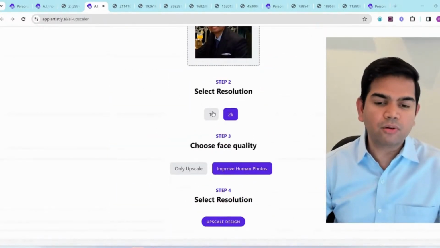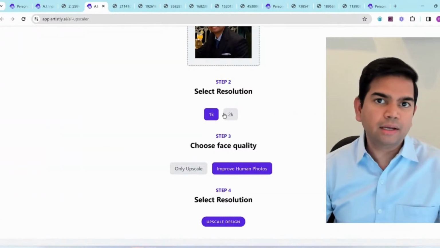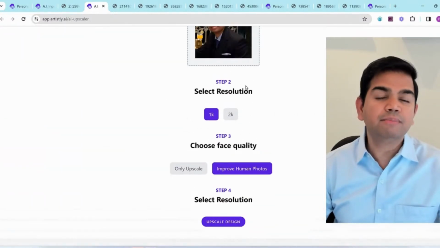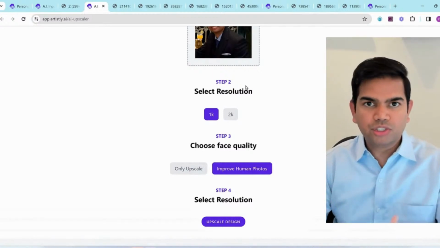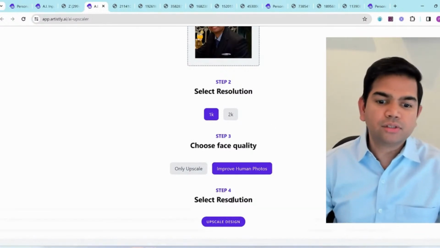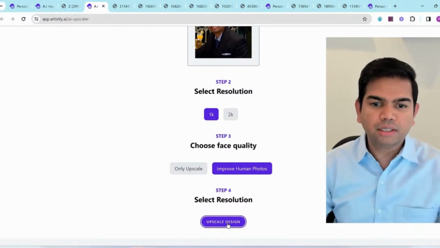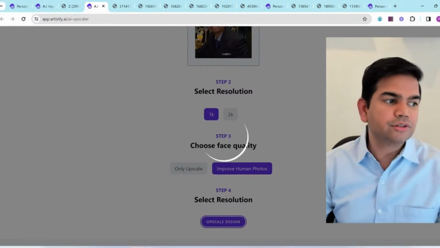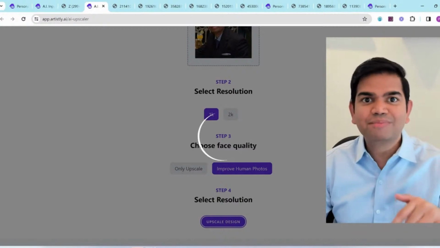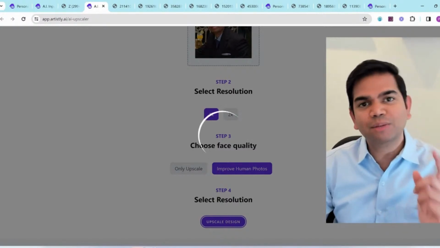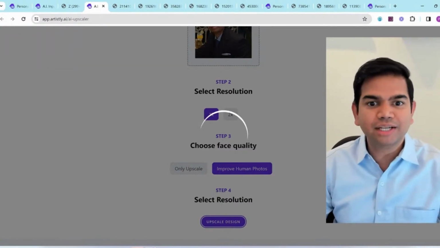Now, as I mentioned before, you can do 1K, and I would prefer you to do 1K so that you can in-paint. Our in-painting system works better with 1K than 2K because of how it was trained behind the scenes. Anyways, you just click on upscale design, it'll take a few seconds, and then it will do its thing, and then you can add all kinds of cool things from that same uploaded image. Isn't that cool? So you upscale it, and then you can do this. Give us a few seconds.